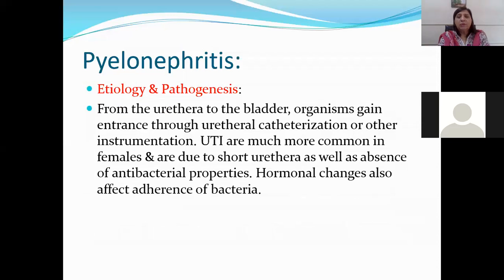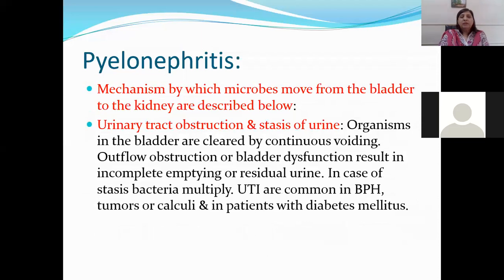Urinary tract infections are much more common in females because of the presence of a short urethra, as well as the absence of antibacterial properties which are present in the male urethra. Hormonal changes also affect adherence of bacteria. Okay. Mechanisms by which microbes move from the bladder to the kidney are as follows: urinary tract obstruction and stasis